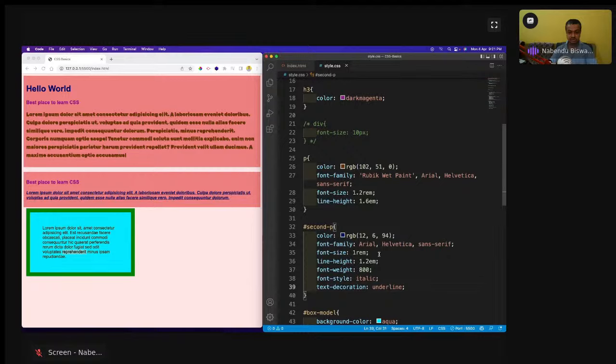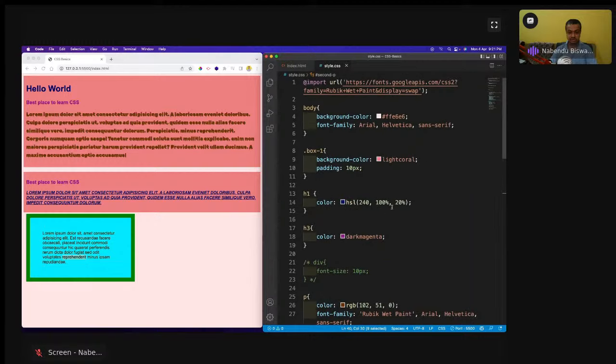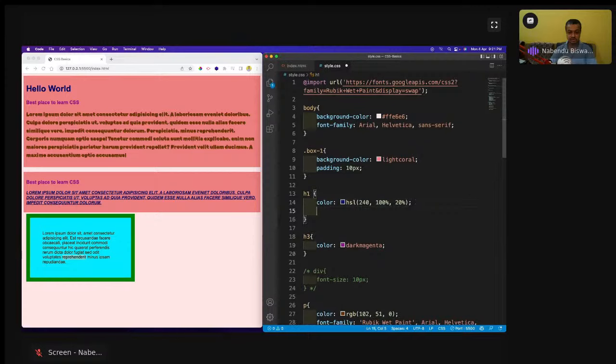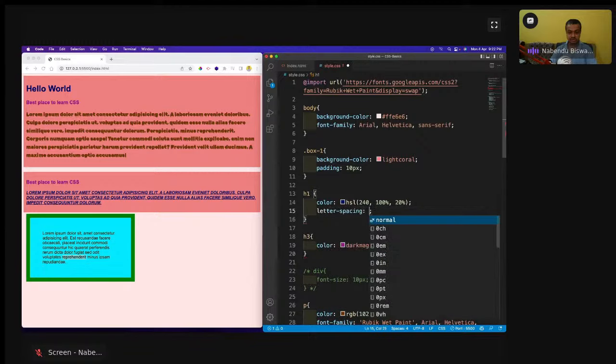Then there is something known as text transform. Text transform is like uppercase, so everything will be shown in uppercase. And one more thing I want to show in this H1: there is something known as letter spacing, which if I do 0.2em in the H1, you see the letters are spaced. Something similar to this, we have word spacing also.